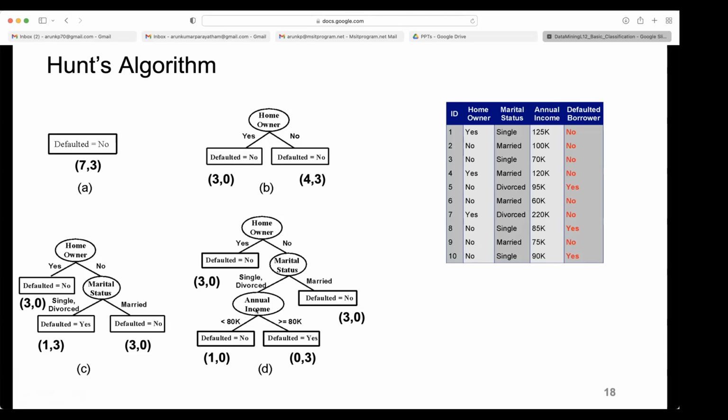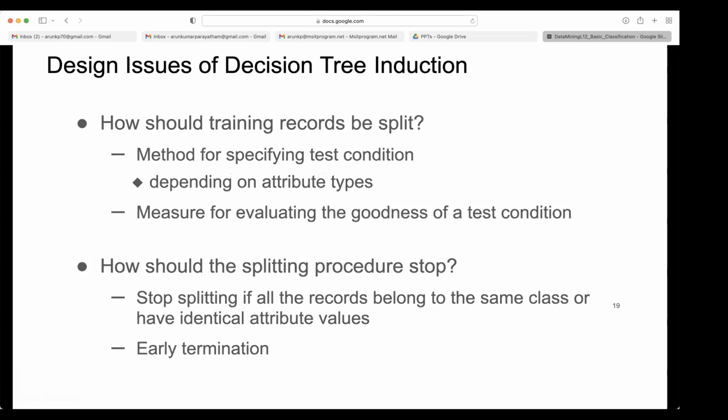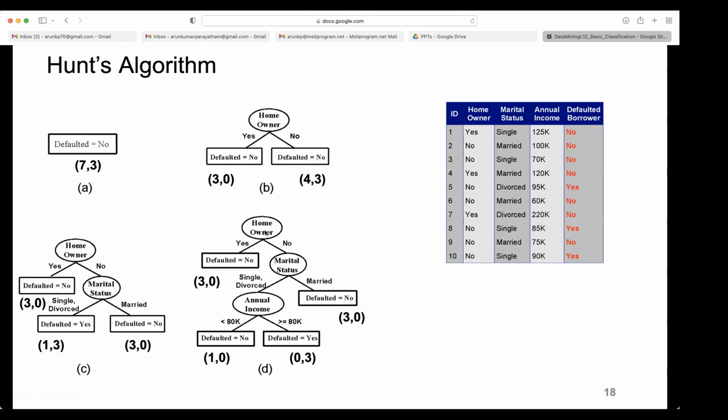So this annual income is a continuous attribute. We divided that into less than 80K and greater than 80K. When you divided that, you got homogeneous classes for both branches. You got leaves now. So your final tree is this: homeowner yes and no. Wherever you are looking at the square bracket, that is the leaf node.